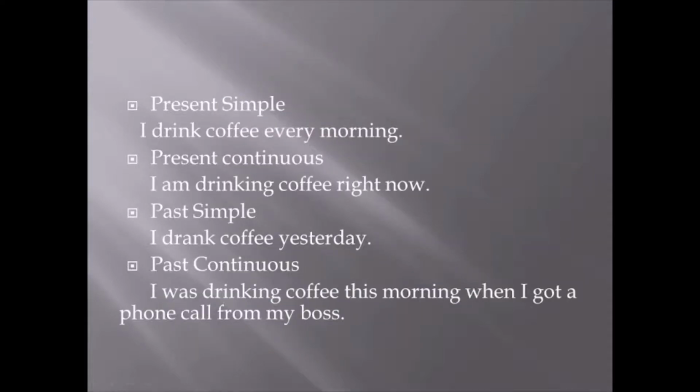Now let's make a brief recap of whatever we have discussed so far: present simple, present continuous, past simple and past continuous. I drink coffee every morning. This is a routine or habit which I am telling, so that's why it's present simple. Present continuous: I am drinking coffee right now. This is the action which I am doing right now in the present. Past: I drank coffee yesterday. This is an action that has already been completed in the past.